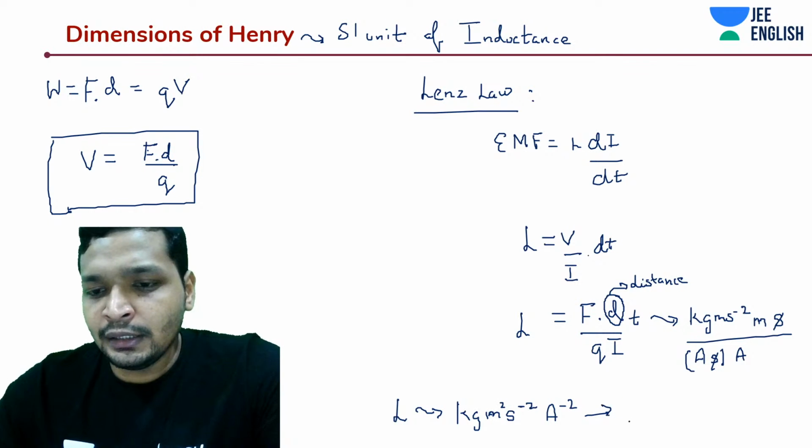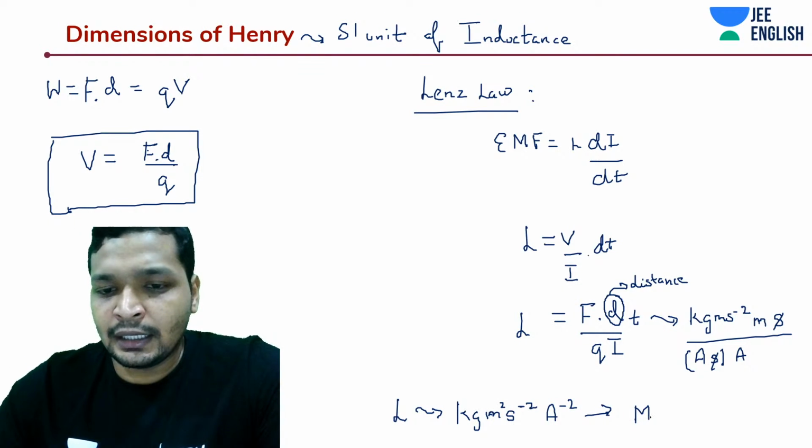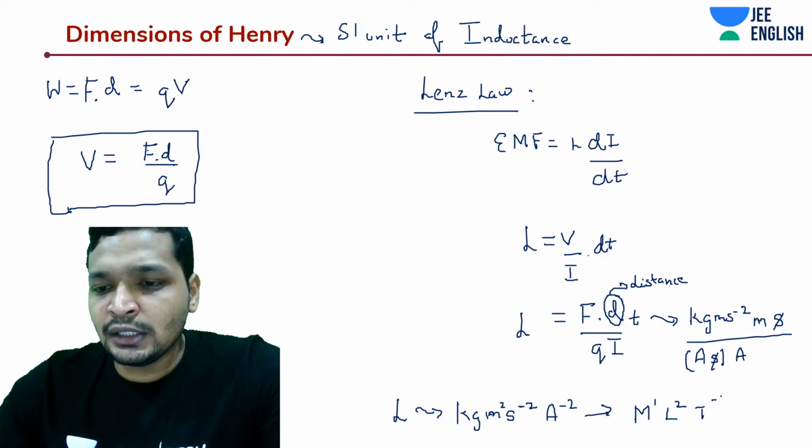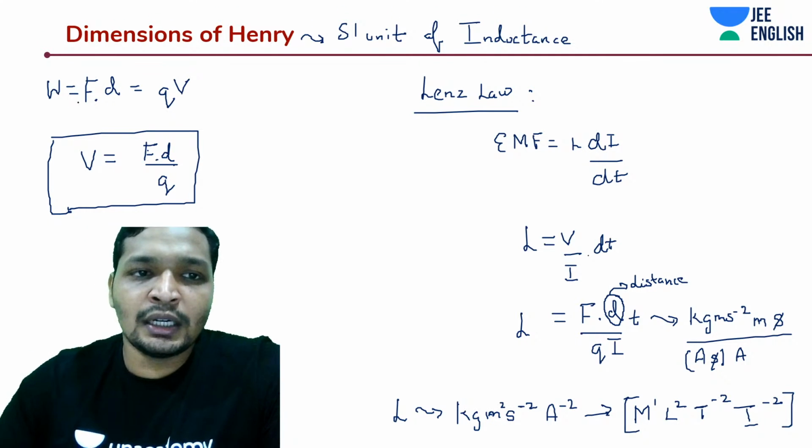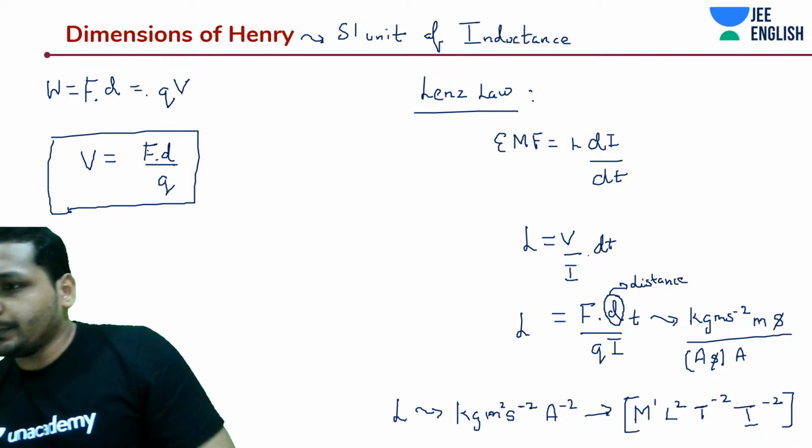Dimensionally, how it can be written, we'll verify the dimensional correctness of our derivation. So L to the power 2, T to the power minus 2, and I to the power minus 2. Small mistake, so don't make this mistake. Work done is equal to force into displacement Q into.